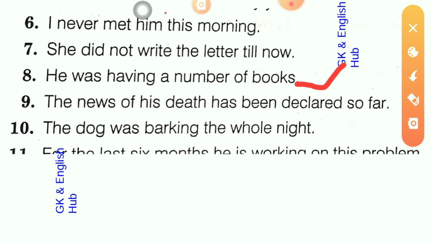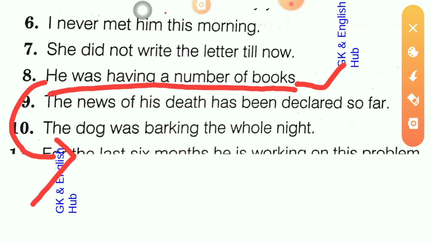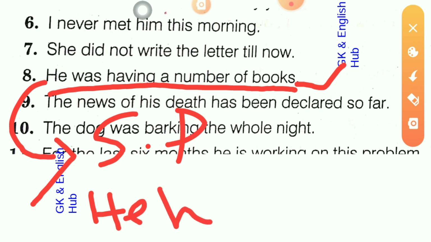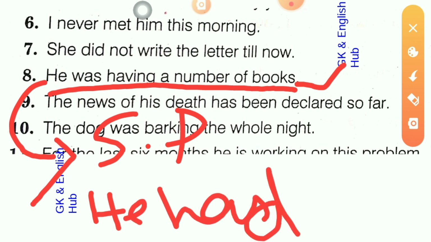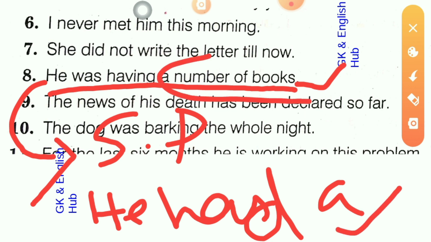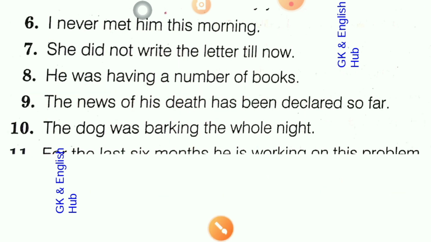So its proper answer will be, as this sentence carries a past sense, we have to write it as a simple past. So its answer will be, he had a number of books. It is the correct answer.